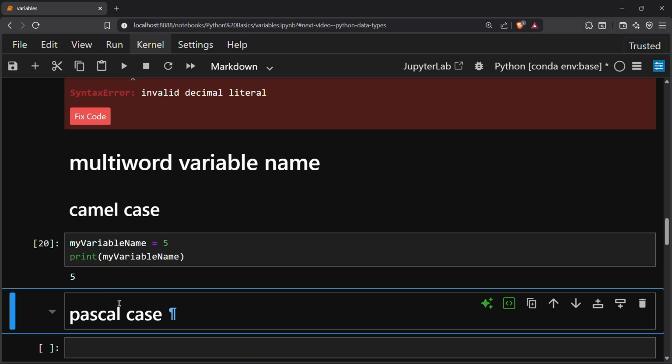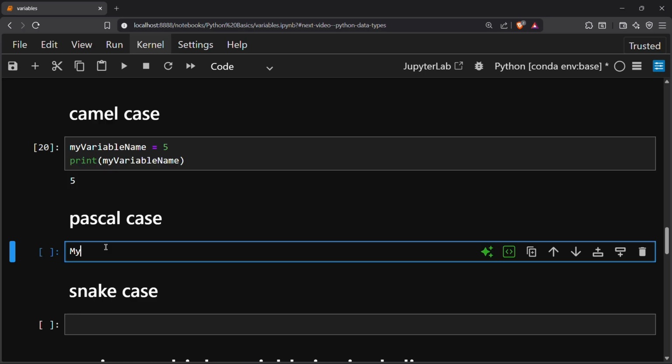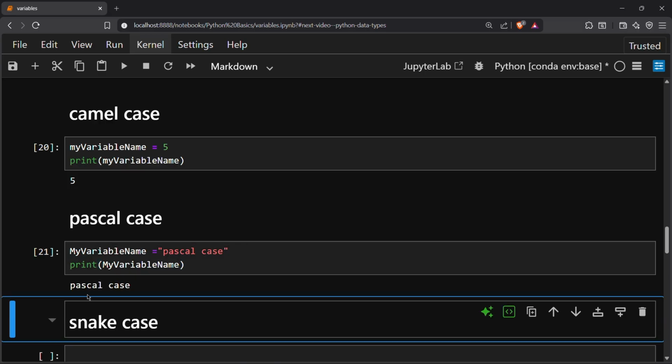So this is the camel case, and another is Pascal case. In Pascal case, each word starts with a capital letter. Okay, so each word will start with a capital letter, equal to, I'm providing a string value here. Okay, this is the example of Pascal case. So I want to print this, and if I print this variable, this will give me Pascal case.